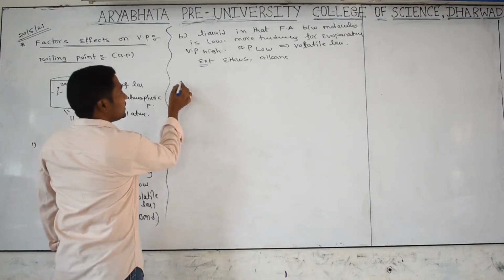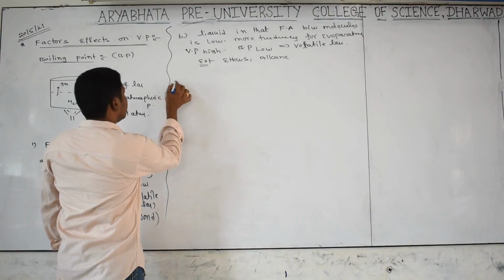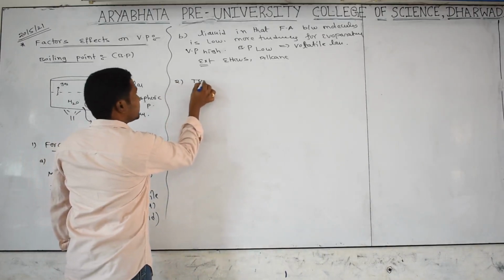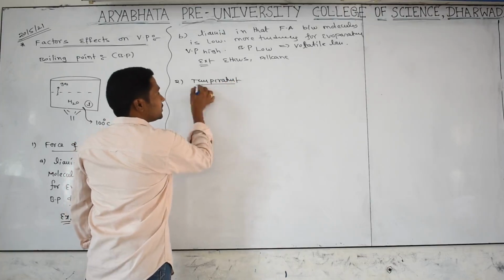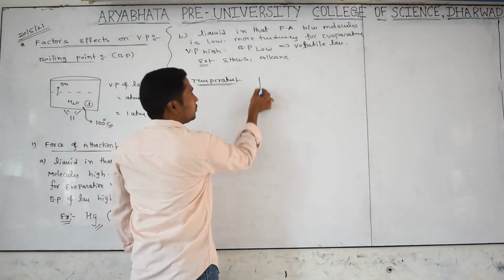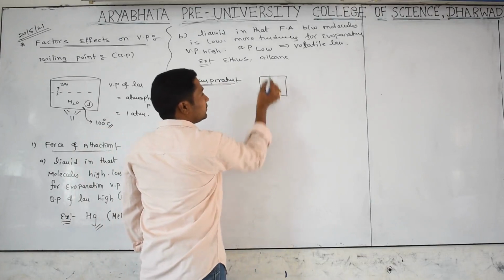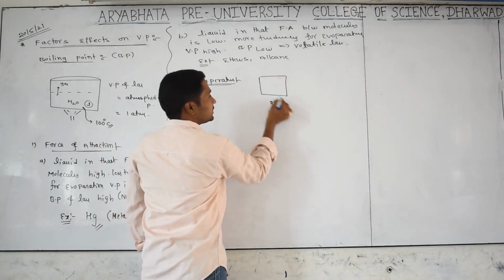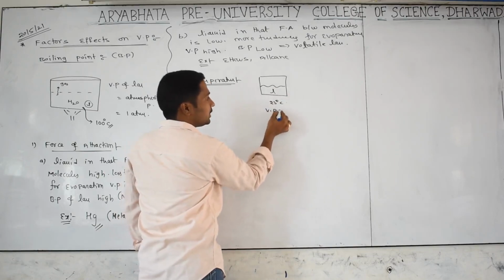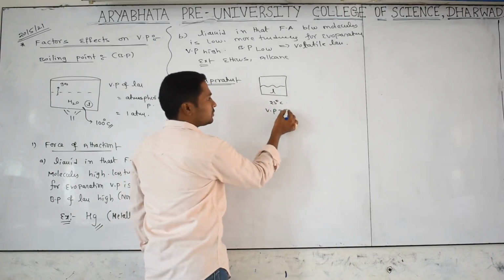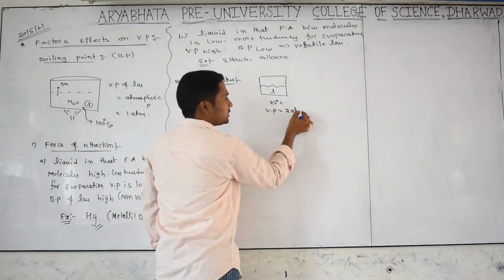Now we are discussing the second factor, which is temperature. How does temperature affect the vapor pressure? For example, you take one container with a liquid at 25 degrees Celsius. Say the vapor pressure is 2 atmospheres.